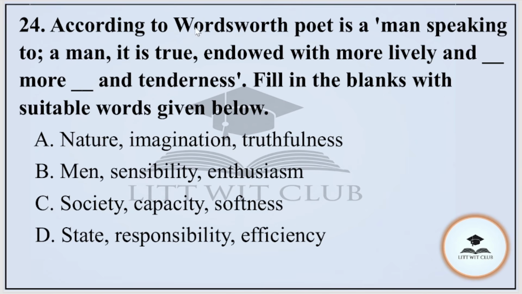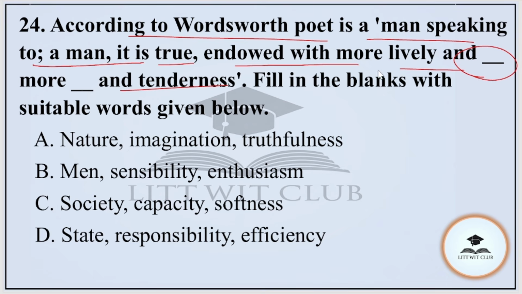Question number 24. According to Wordsworth, a poet is a man speaking to men. It is true, endowed with more lively sensibility, more enthusiasm and tenderness. We have to fill in the blanks. Options: A, nature, imagination, truthfulness. Option B, men, sensibility, enthusiasm. Option C, society, capacity, softness. Or D, state, responsibility, efficiency. And the correct option is option number B, that is men, sensibility, enthusiasm.